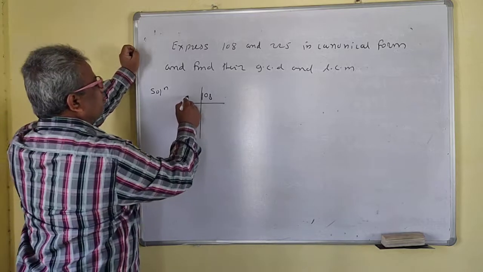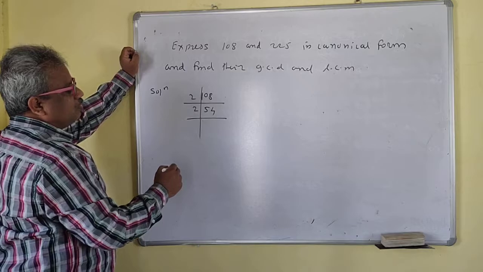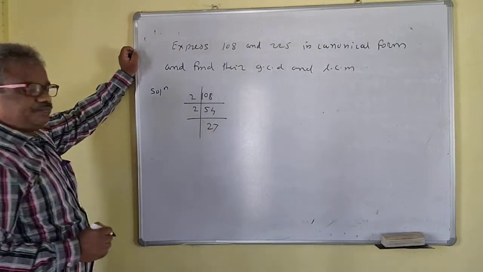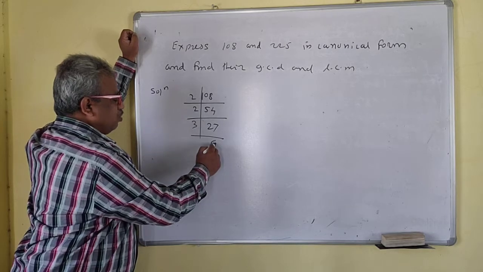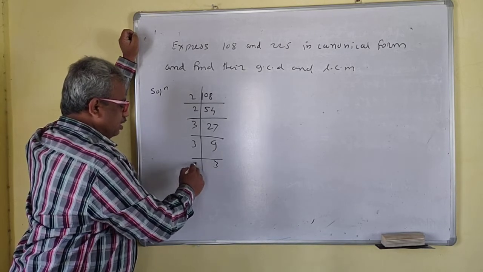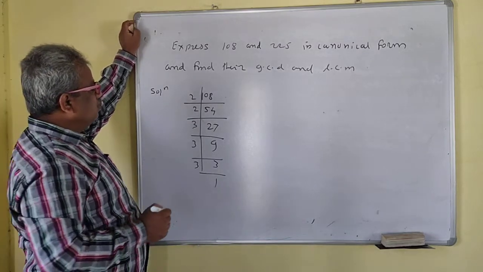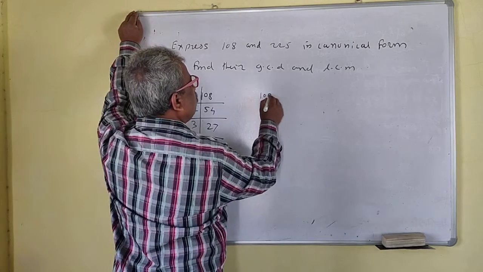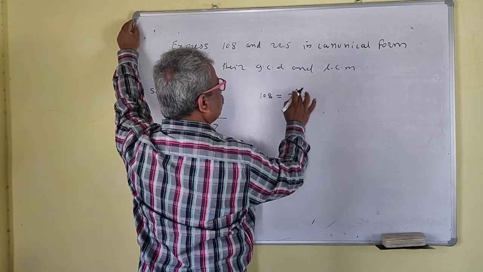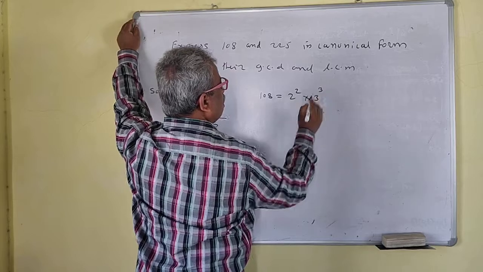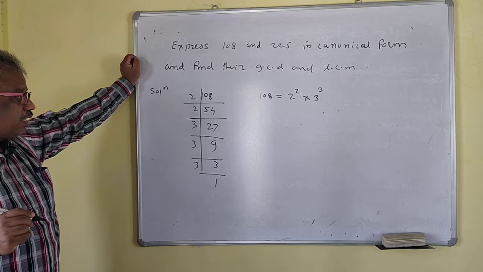It is divisible by 2, so this is 54. Again, this is divisible by 2. This is 27. Now this is not divisible by 2, so the next prime number is 3. So this is 9. Again 3, this is 3. Again 3, this is 1. So I can write 108 in the canonical form as 2 square into 3 cube. So 108 is expressed in the canonical form.